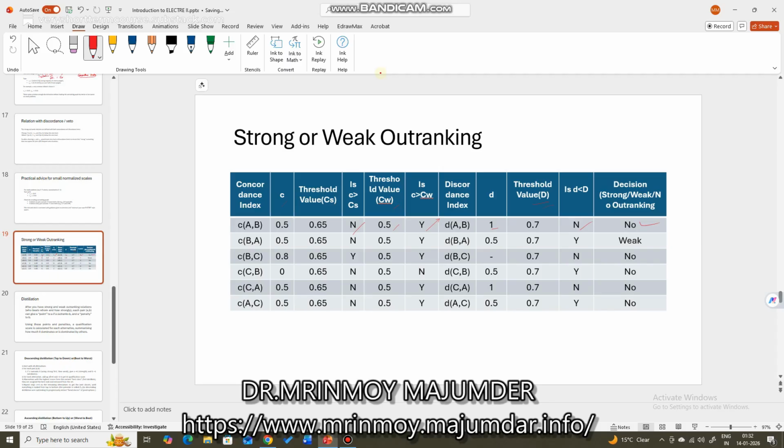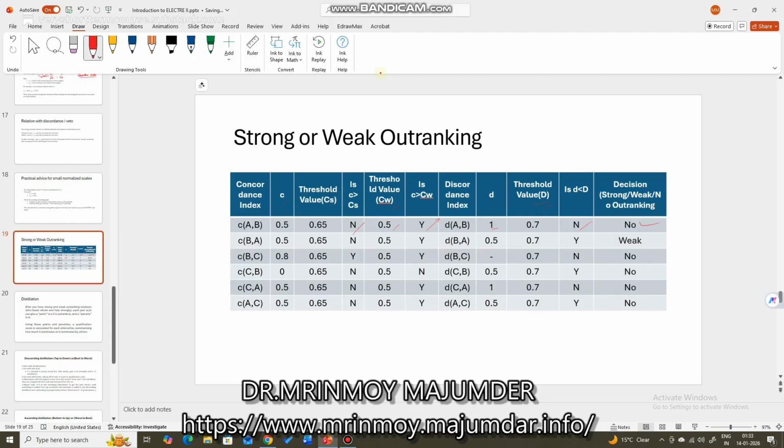Because although A weakly outranks B, for strong outranking it is no, but for weak outranking it is yes. So it is weakly outranking with respect to concordance, but it is not outranking with respect to discordance. So this ELECTRE II method is like that only. Even if in the case of concordance A outranks B, discordance can veto that decision, penalize that decision, if the discordance index value is not less than the threshold value of D. Threshold value of D means strong D.